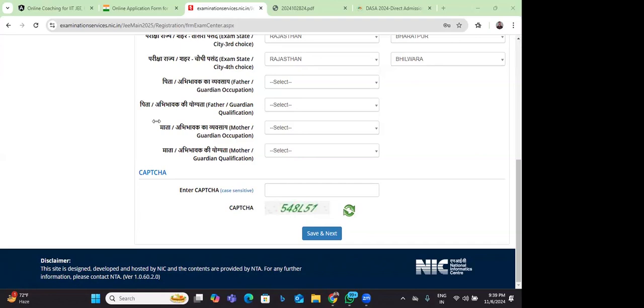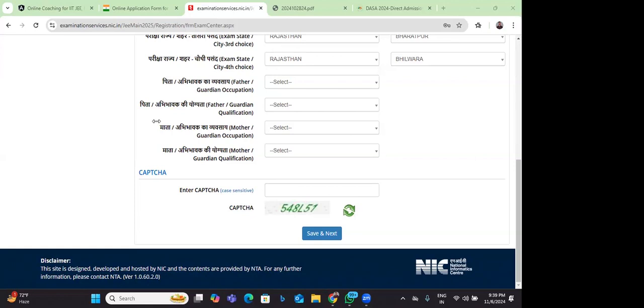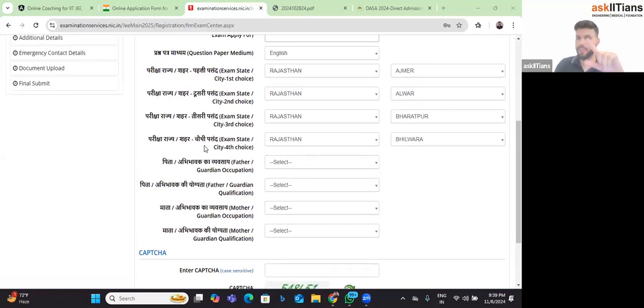Sir, I have a question regarding the DASA quota. We are in the Eastern province of Saudi Arabia. Can we appear for the exam in Bahrain? Is the DASA quota country-wise, or is it for all the GCC countries as one quota? So basically, sir, when you fill your present address on the first page, if your present address is Saudi Arabia, then it will show you centers of Saudi Arabia only.